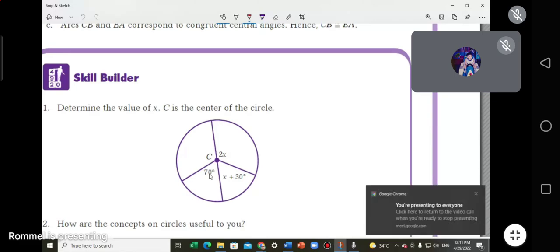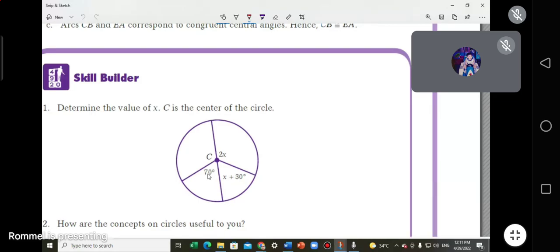Open your mic. Answer quickly, and then defend. Is this 70 and this x plus 30 a congruent central angle?